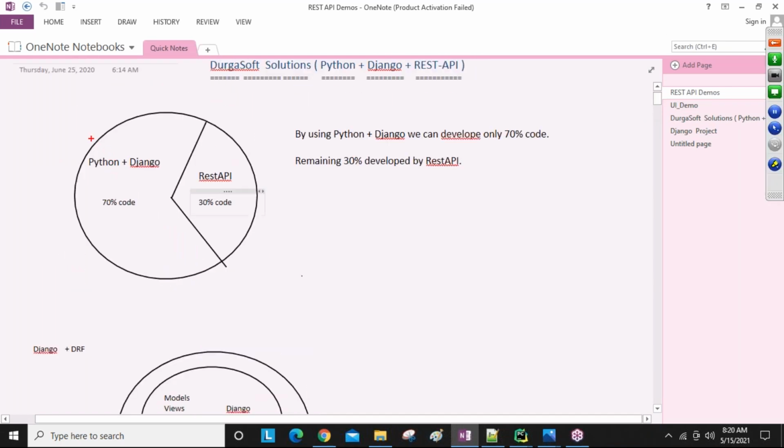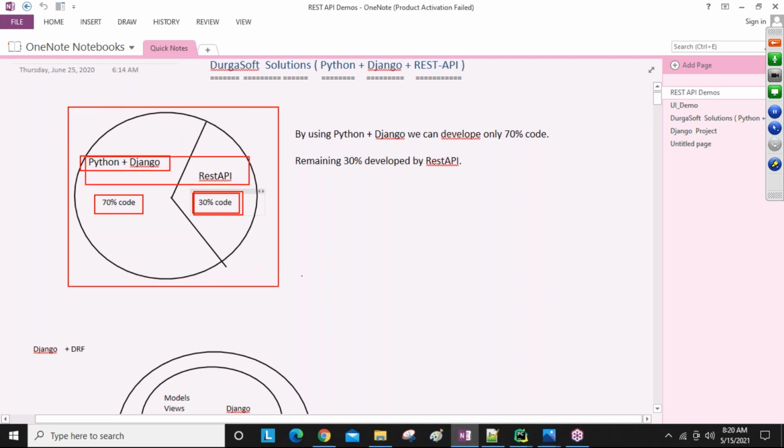Okay, here can you see. By learning Python and Django, you can develop 70% of the code in your project. After adding the REST API, the remaining 30 to 40% of the code is developed. Here you develop 60 to 70% using Django, and the remaining 30 to 40% code we develop only using the REST API. By combining all the things, Python, Django and REST API, then we develop a 100% product. Then only do we give this product to the public live stage. Otherwise, your application is still pending with only Python and Django.